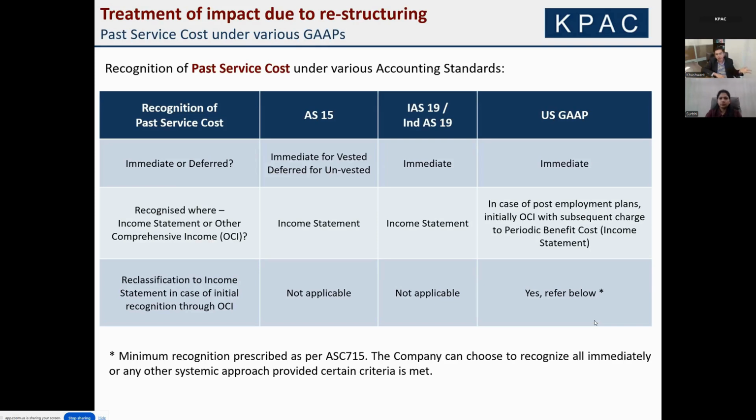That's obviously not there in AS 15 or in Ind AS 19. In US GAAP, yes. Because you're recognizing it initially under OCI, you do charge it back to periodic benefit cost or the income statement based on a certain formula. To sum it up, for our audience who will be following Indian accounting standards, the impact is immediate and it will be through the income statement.